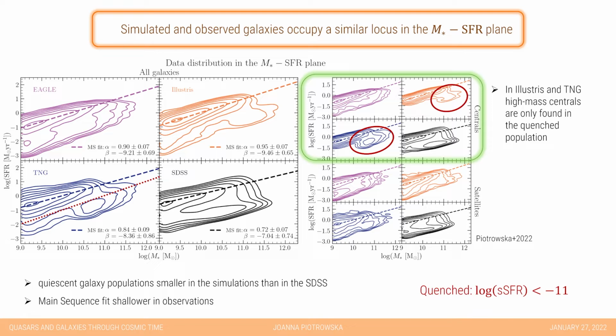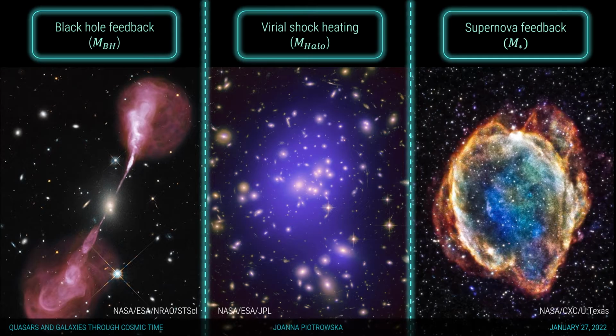This is also a good moment to define what I mean by quenched, and whenever I refer to things as quenched in this talk, I will mean that their measurement of specific star formation rate is less or equal than -11 in logarithmic units. In order to move on with our experiment, we identify 3 most important processes that we think are relevant for quenching star formation in massive central galaxies. These are black hole feedback, virial shock heating, and supernova feedback.